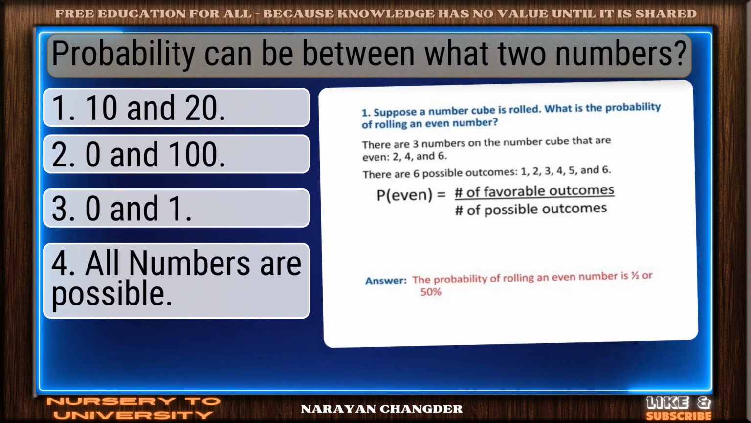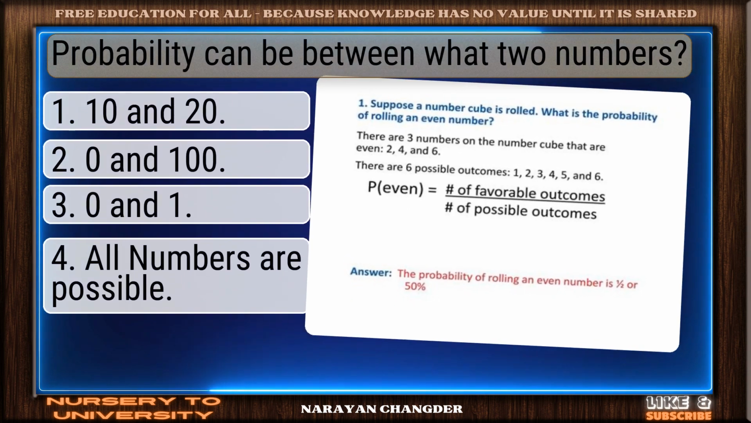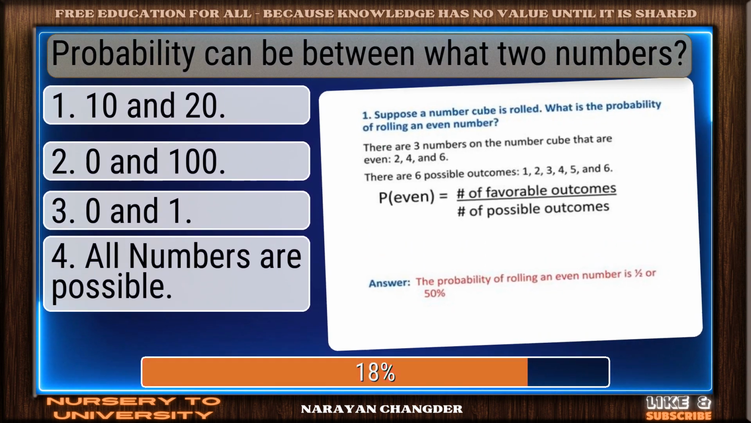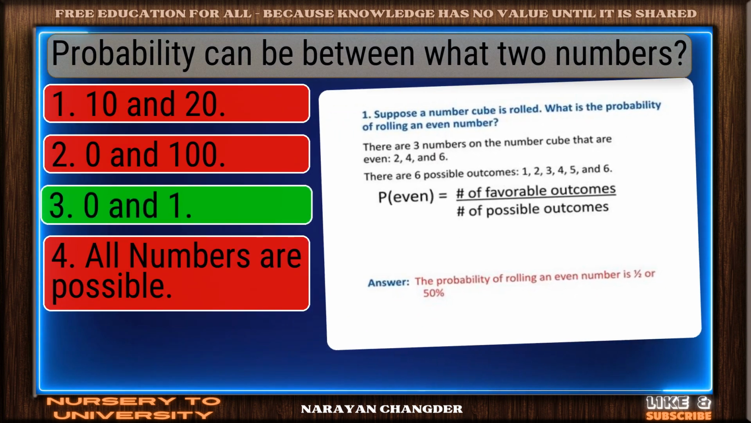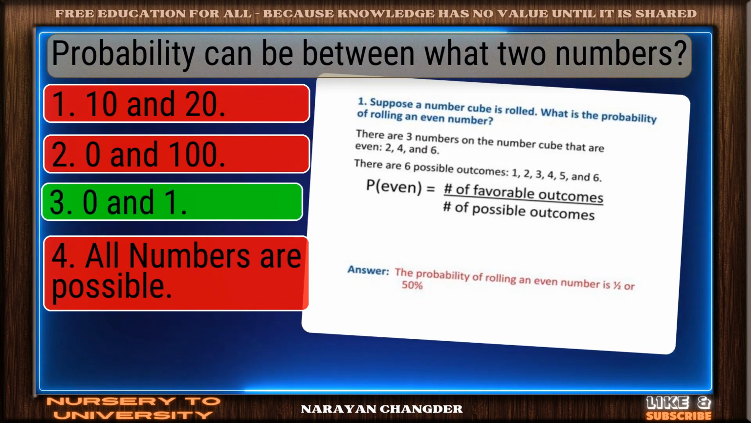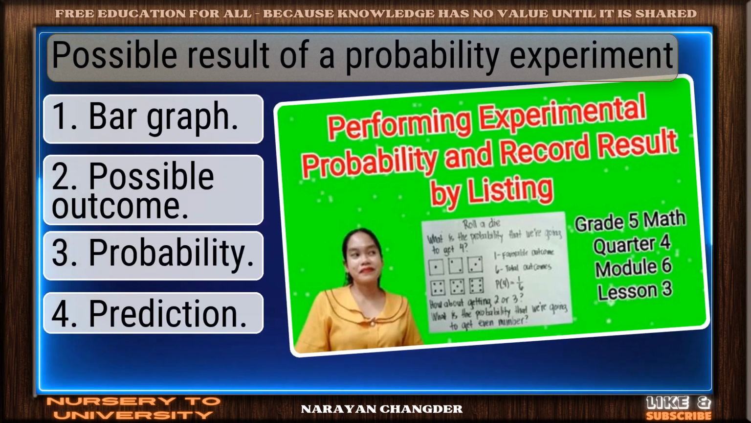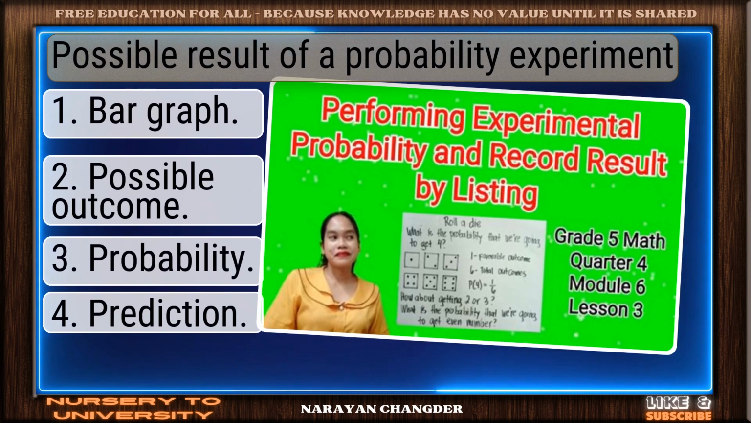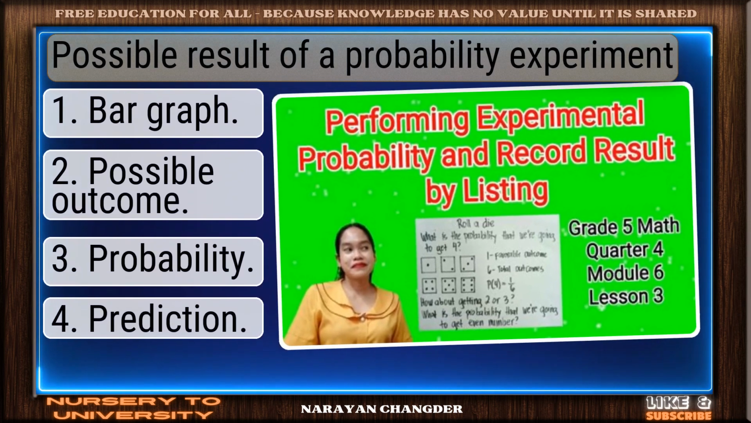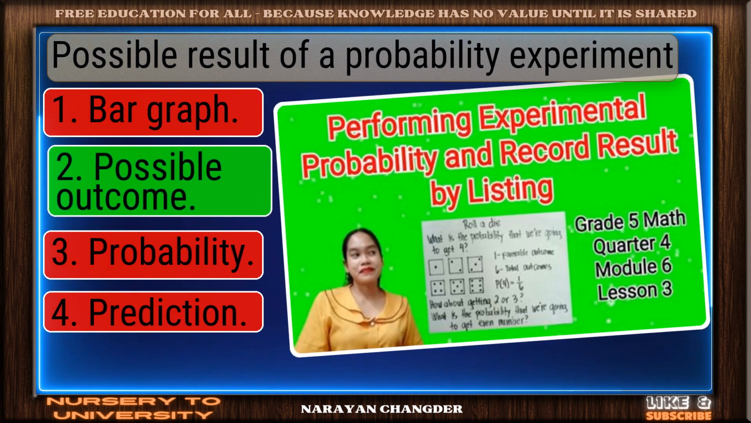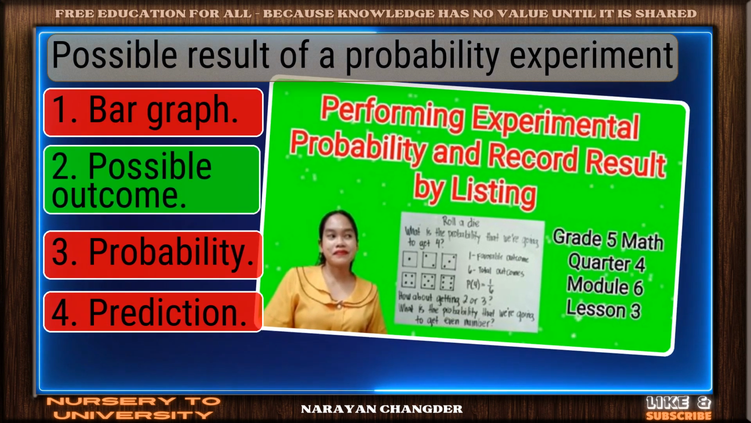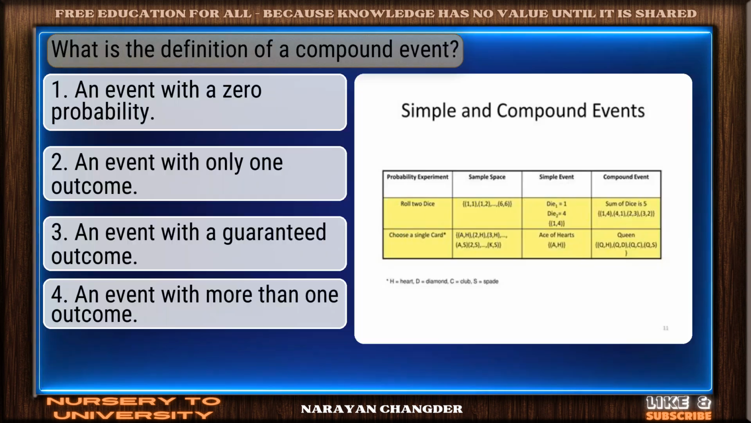Question number 44. Probability can be between what two numbers? Smart move. 0 and 1 is an accurate answer. Question number 45. Possible result of a probability experiment. Clear logic. Your choice possible outcome is sound and 100% true.